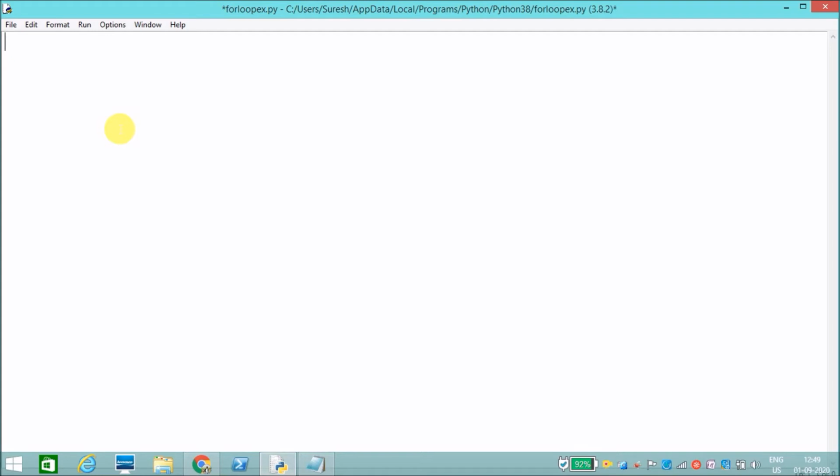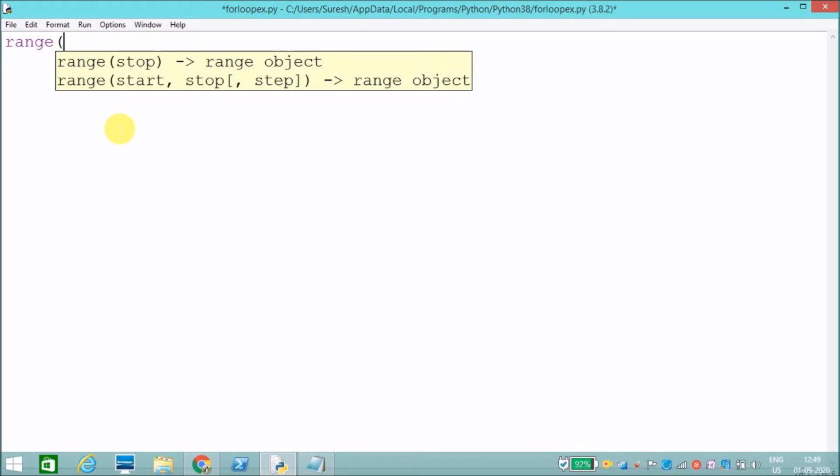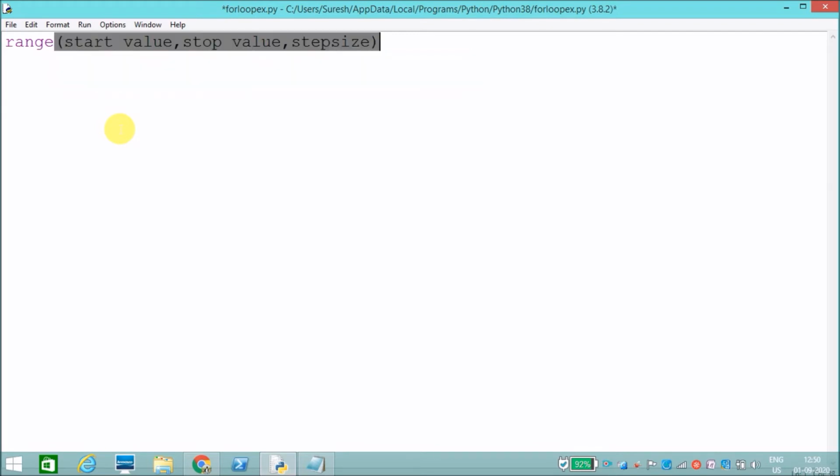Before that I will show you the syntax for range. Range is followed by the start value, then the stop value. Then the third argument is the step value, the step size, how much we need to increase. This is the syntax for range. Now I will show with an example how range will work.